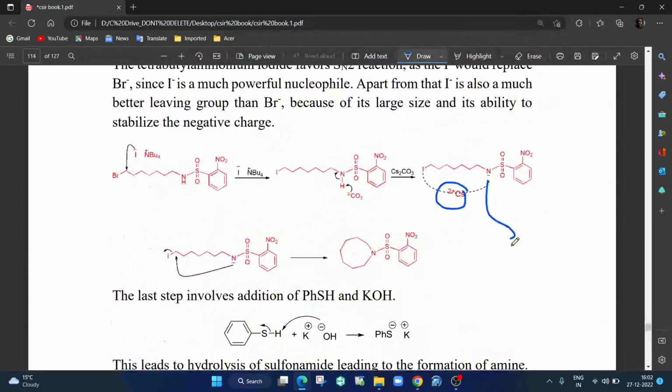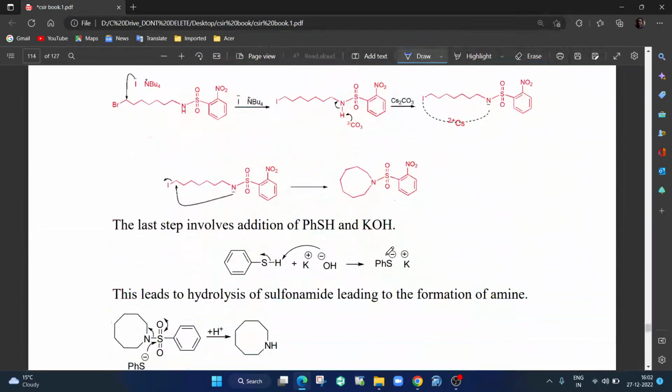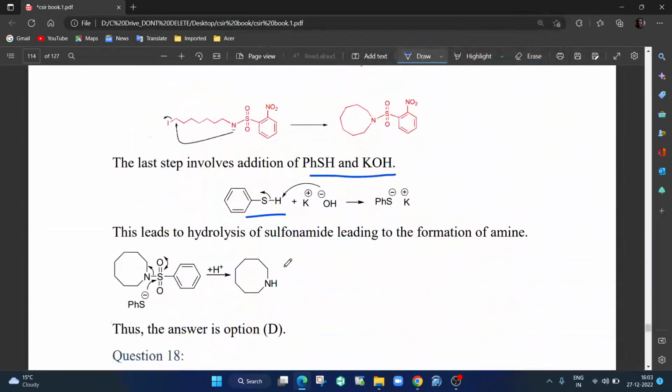Imagine another molecule comes with this iodo and it could have attacked here. Intermolecular is more favorable, like you can see they are quite far, but cesium carbonate makes sure, because it cyclizes them, it coordinates both of them, that it undergoes an intramolecular reaction. So this S minus goes and attacks here, this leaves, and you get this kind of ring. The last step is addition of thiophenol and KOH. Thiophenol is quite acidic, much more acidic than phenol, and you get PhS minus. Now this goes and attacks here, this comes up, this goes, and this leaves and takes away a proton, you get this. The answer is option D.